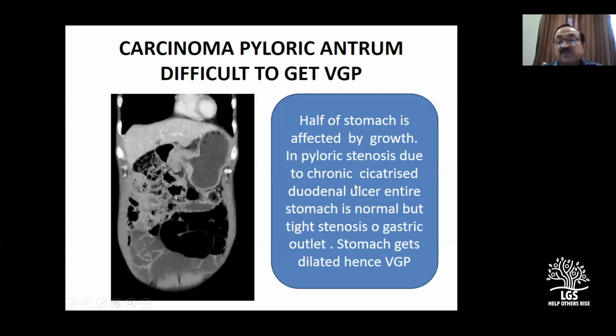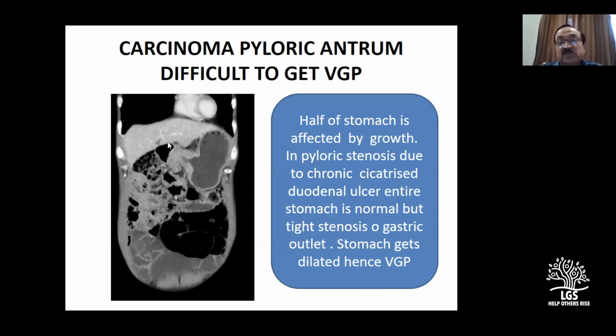In pyloric stenosis due to chronic cicatrized duodenal ulcer, the entire stomach is normal, but there is tight stenosis of the gastric outlet. So the stomach gets dilated. You get a classical VGP in a patient who has only an antral carcinoma or cicatrized duodenal ulcer.